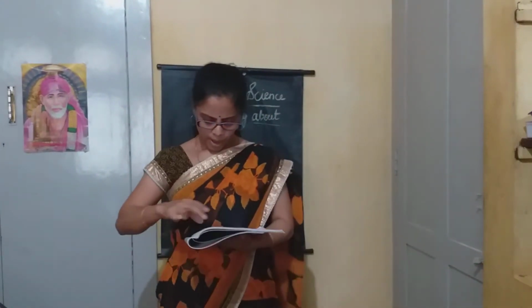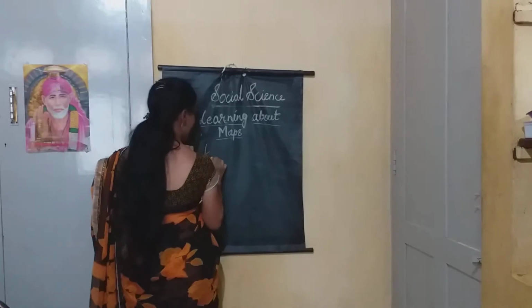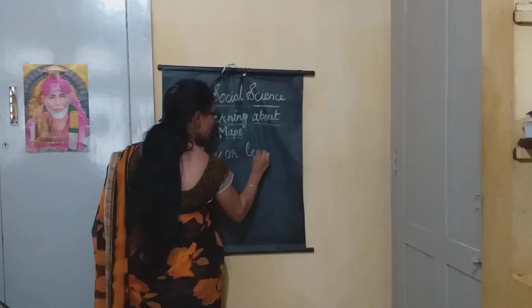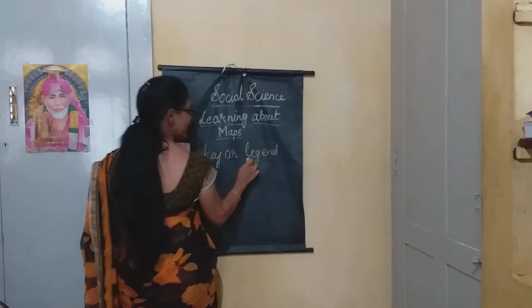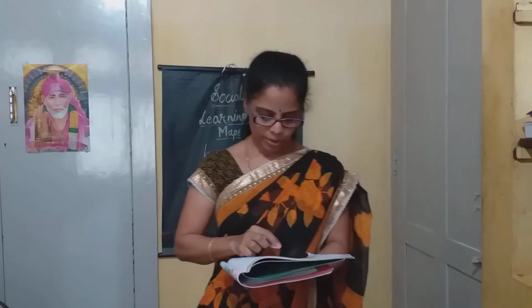Okay. And then next, coming to key or legend. Most maps have a key or a legend. The key is a chart that explains the meaning of symbols. See, key or legend. Key or legend.